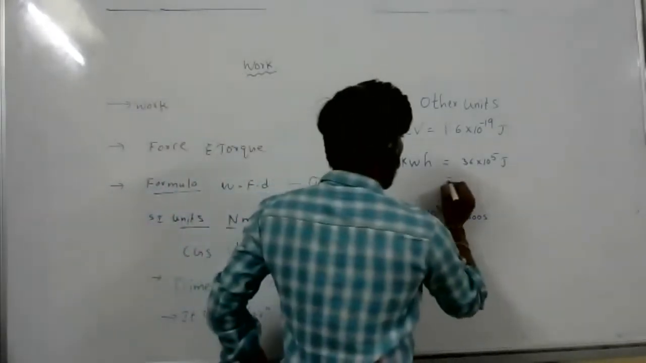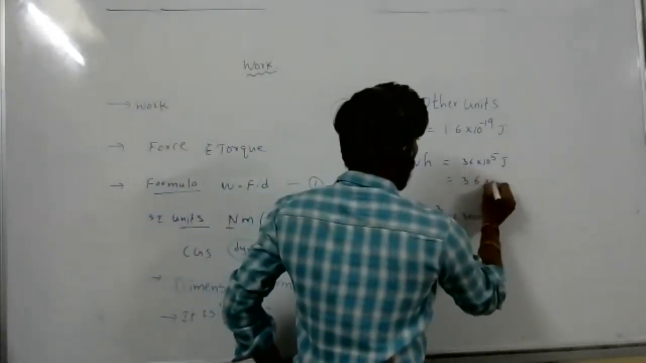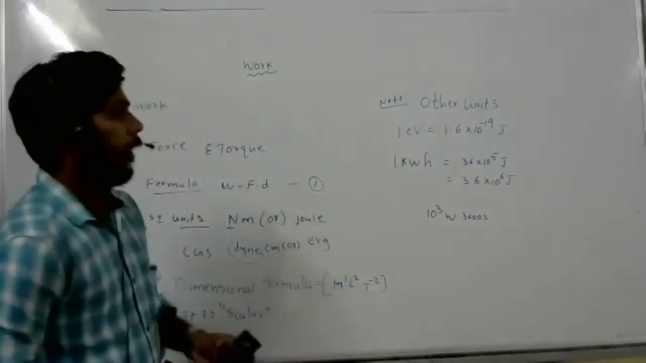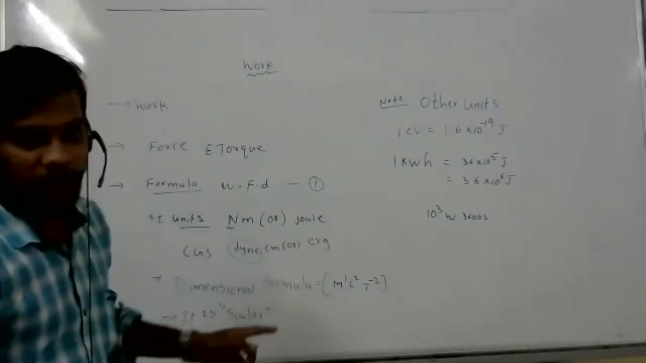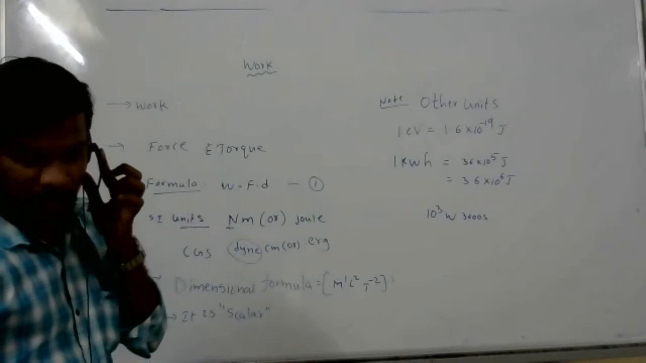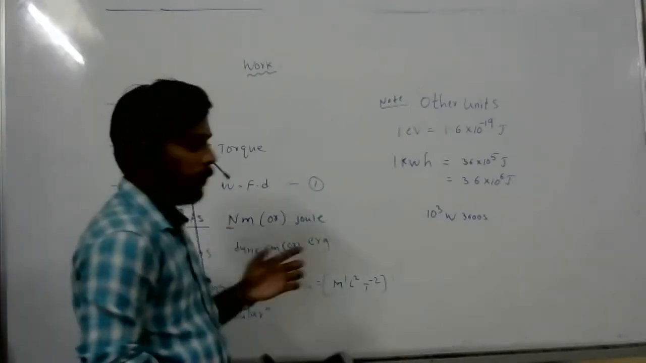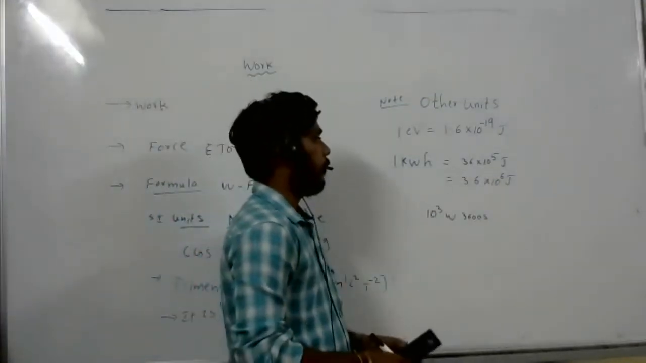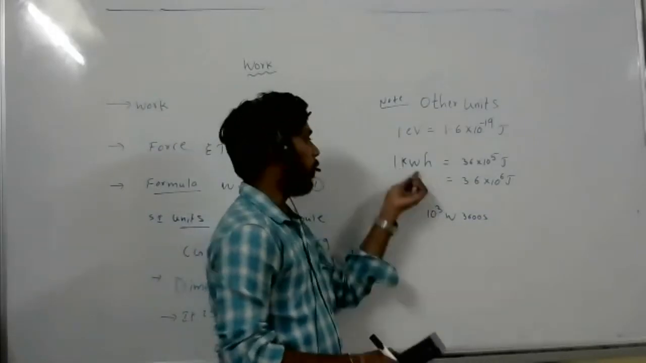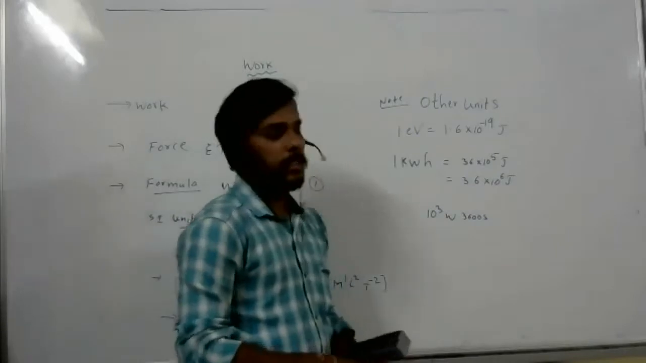In some other books it's actually 3.6 into 10 to the power 6. Kilo means 10 to the power of 3. You can still write it as 3.6 into 10 to the power of 3 kilojoules. 10 to the power of 6. Kilo, 1000. Watt only. Hour, seconds.